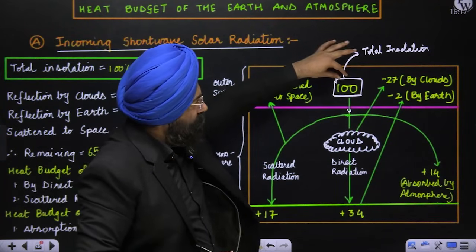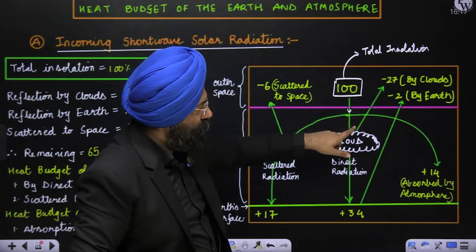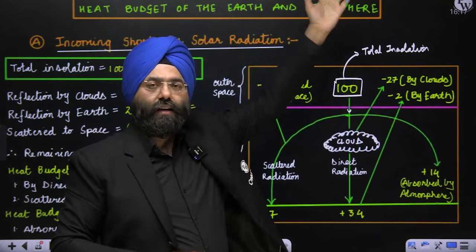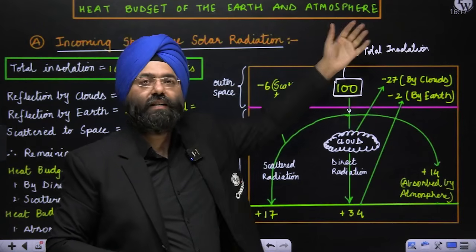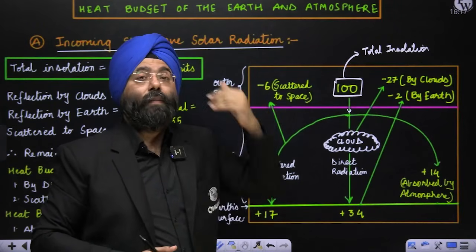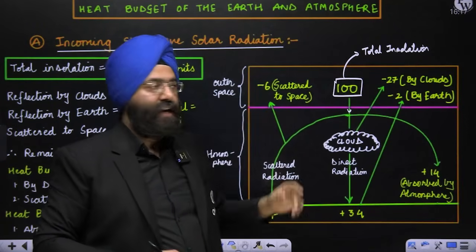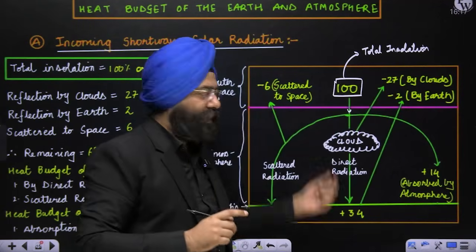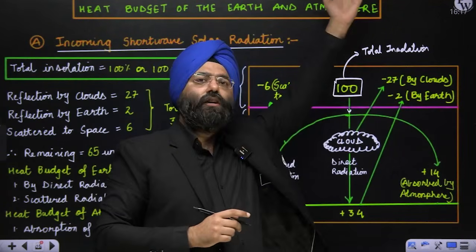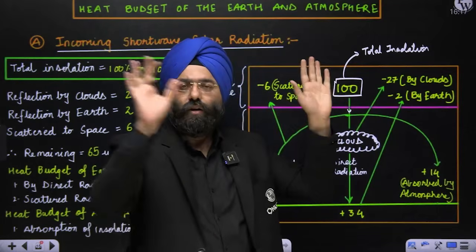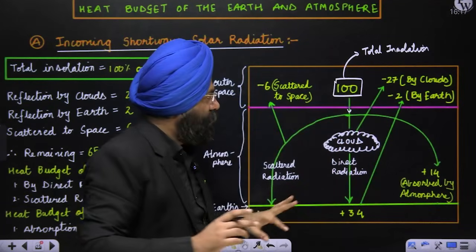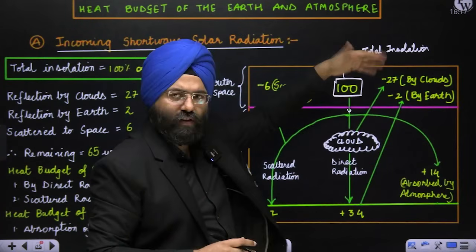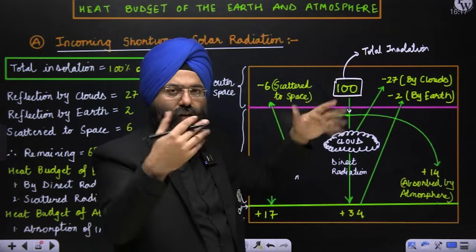Now see, as the total radiation is coming, out of the total radiation, 27 units is being sent back. That means reflected by the clouds back to the outer space. That is why I have written minus here. Clear? That means 27 units are sent back into the outer space. So, gone. Out of the radiation that is 100 units, 27 is gone. No need to worry about it, it's gone.